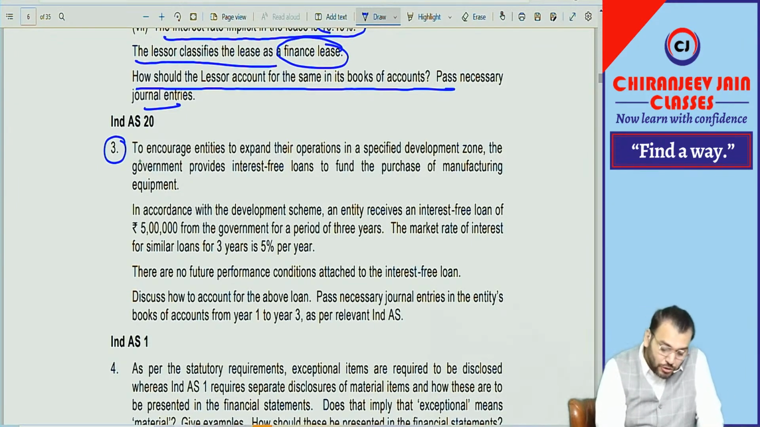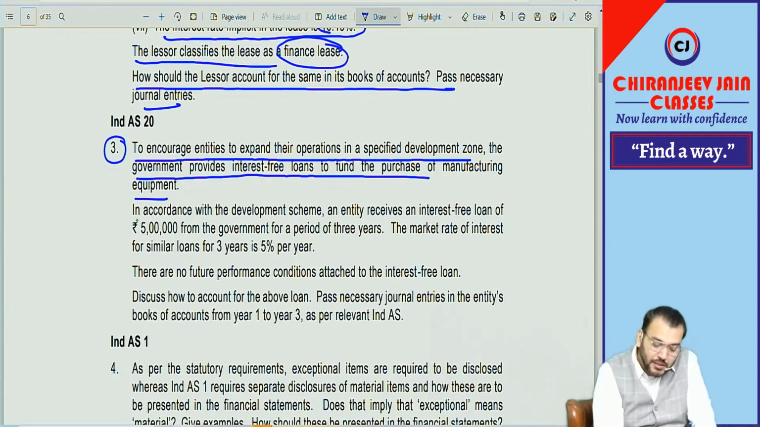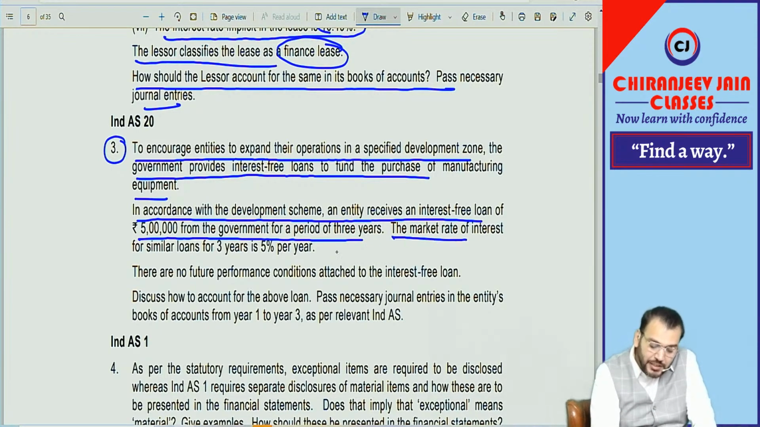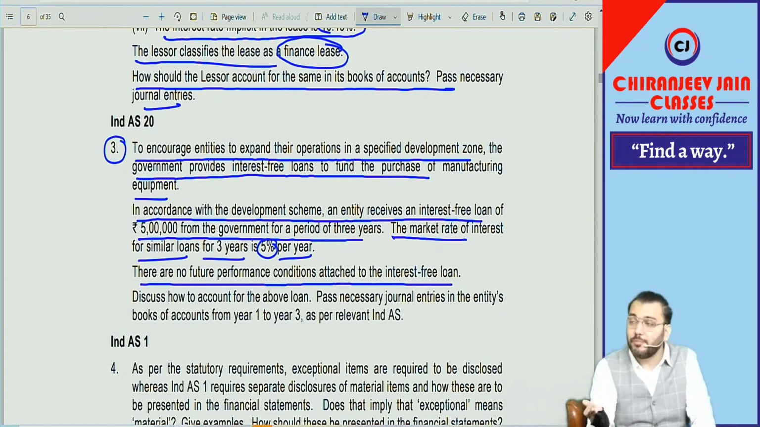So to encourage entities to expand their operation in a specified development zone, the government provides an interest-free loan to fund the purchase of manufacturing equipment. In accordance with the development scheme, an entity receives an interest-free loan of rupees 5 lakh from the government for a period of 3 years. The market rate of interest for a similar loan for 3 years is 5% per year. So the market rate of interest will be the discounting rate to find out the fair value of the loan. There is no future performance condition attached to the interest-free loan.